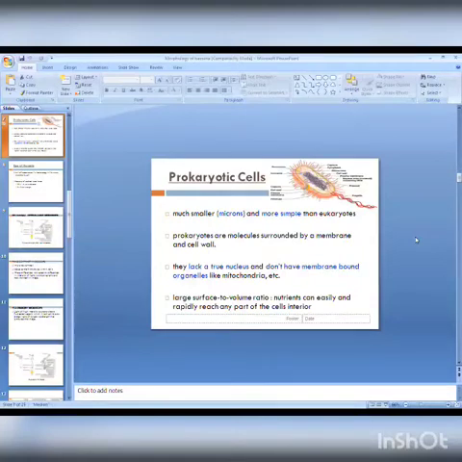It is much smaller and simpler than a eukaryotic cell. Prokaryotes are cells surrounded by a membrane and cell wall. They lack a true nucleus and don't have membrane-bound organelles like mitochondria, endoplasmic reticulum, and Golgi bodies; all of them are absent. They have a large surface to volume ratio, so nutrients can easily and rapidly reach any part of the cell interior.